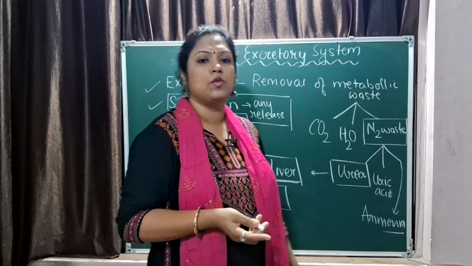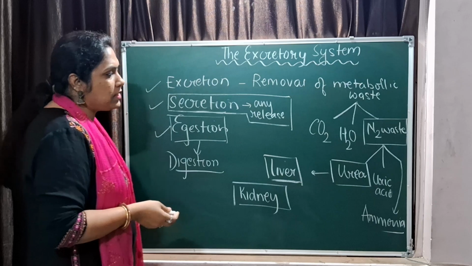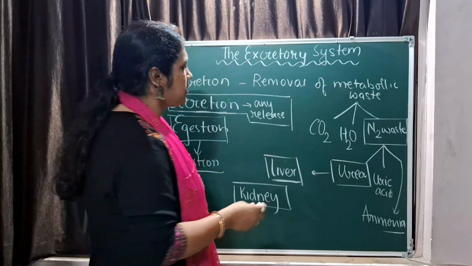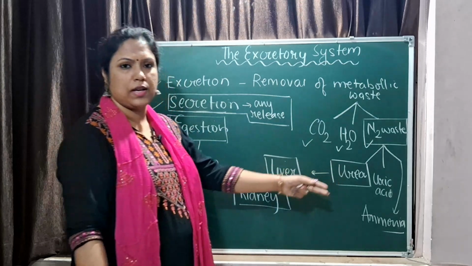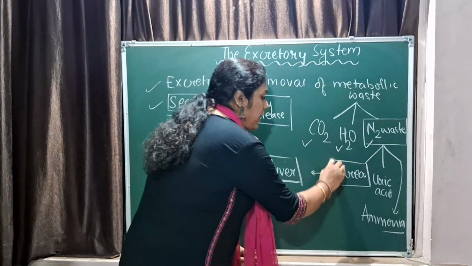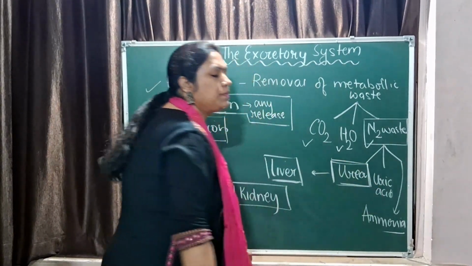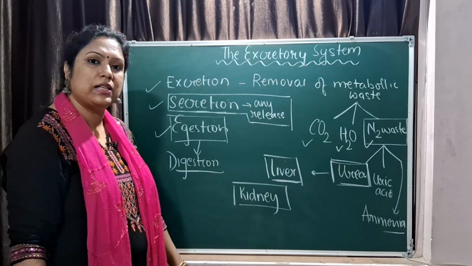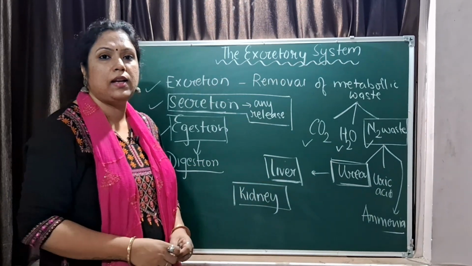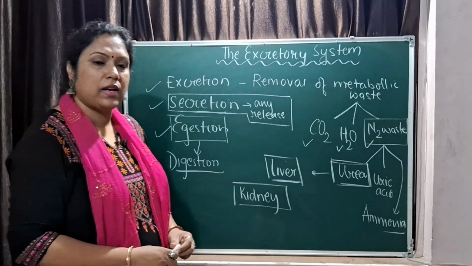So let us now move ahead. Of the waste substances that we have already discussed: carbon dioxide, water, nitrogenous waste, urea, uric acid, ammonia. The nitrogenous waste present in our system is urea. Urea is synthesized in liver and it is filtered in the kidney. Any doubt? So let me quickly rub it.